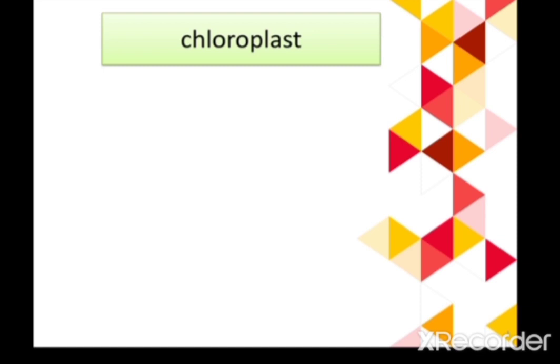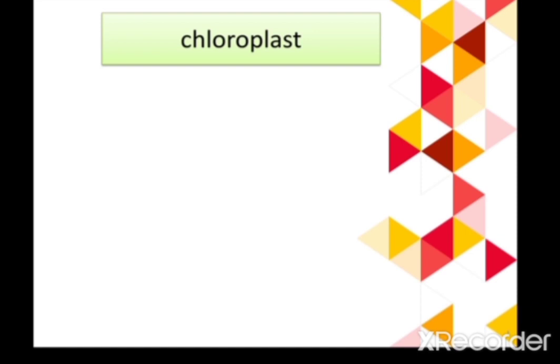If we are talking about the size of the chloroplast, it varies from one species to another. Generally, if we are talking about the exact measurement, its thickness ranges from 2 to 3 micrometer, and the diameter ranges from 5 to 10 micrometer. So here you can see the thickness has a specific range, and the diameter also has a specific range. It means the size, thickness and diameter may vary from one species to another.